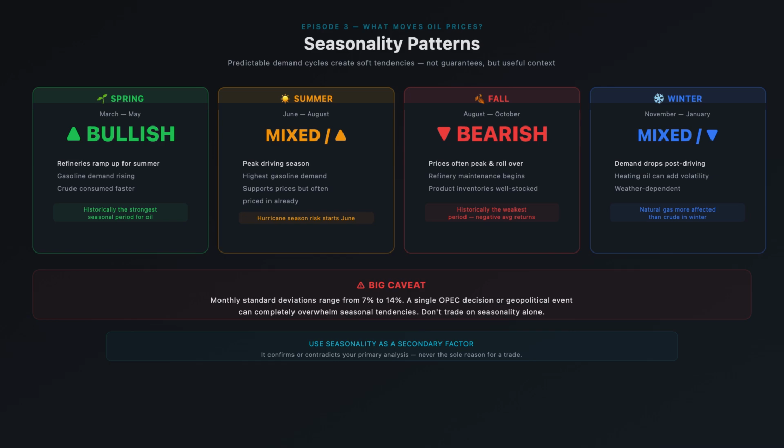Late fall and winter, November through January, tends to be weaker. Demand drops after driving season ends. Weather-dependent factors like heating oil demand can create volatility, but overall this is historically the weakest period.